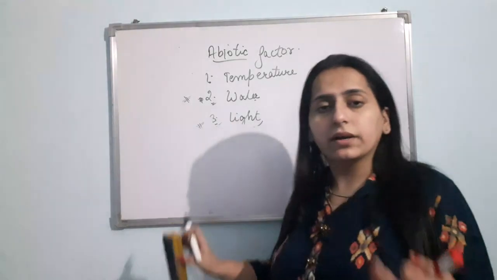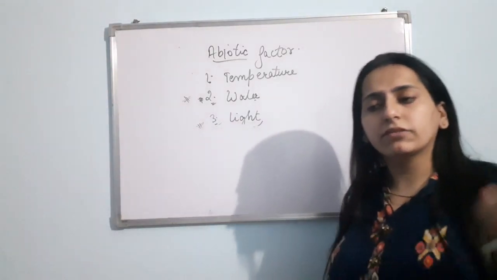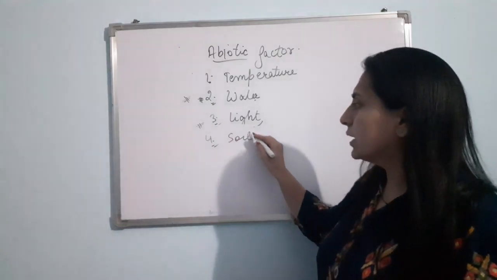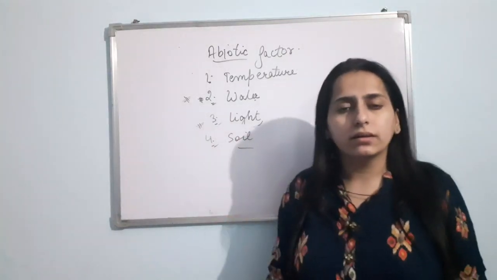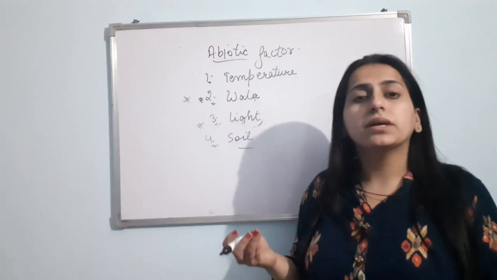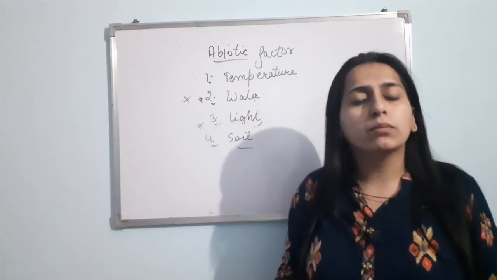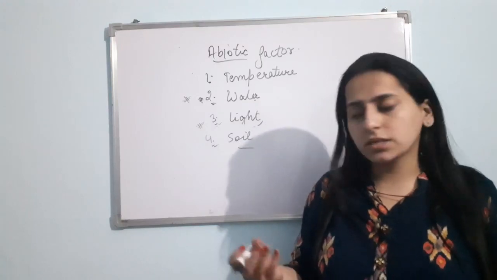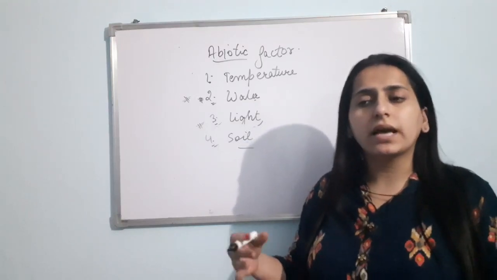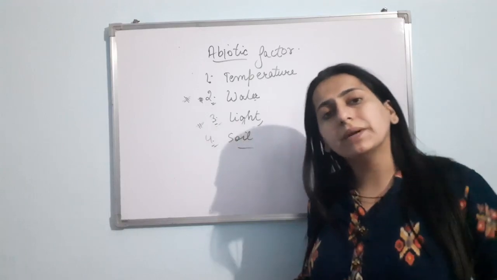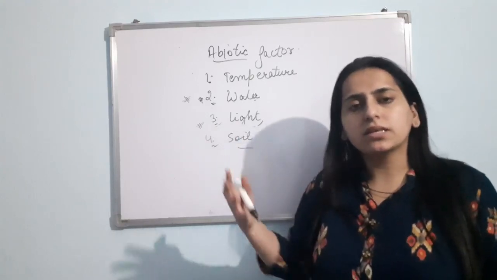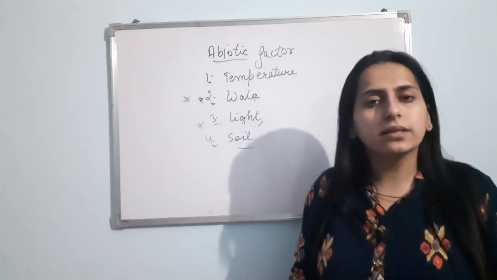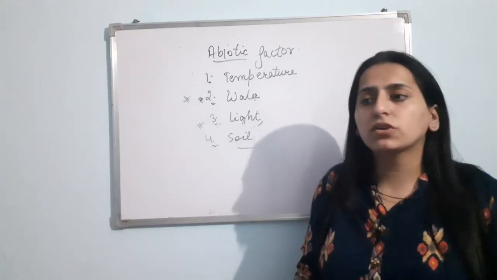Now the next important abiotic factor that affects the distribution of the organism is soil. You know that soil has a quality, chemical composition, pH, what type of rock the soil is made up of, the weathering process, whether the soil has been transported or is sedimentary. These are the various things that will affect the quality of the soil. What is the mineral content in the soil? What is the nutrient composition of the soil?